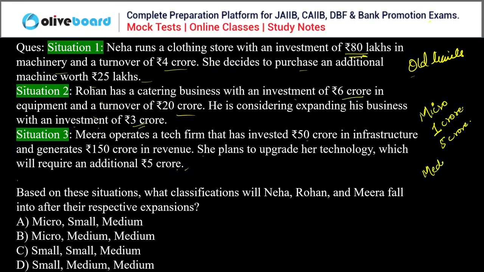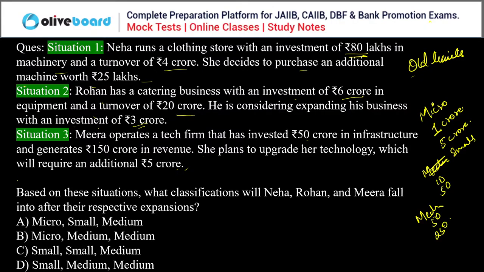For small enterprises, investment 10 crore and turnover 50 crore. And for medium enterprises, the investment does not exceed 50 crore and the turnover doesn't exceed 250 crore, right?